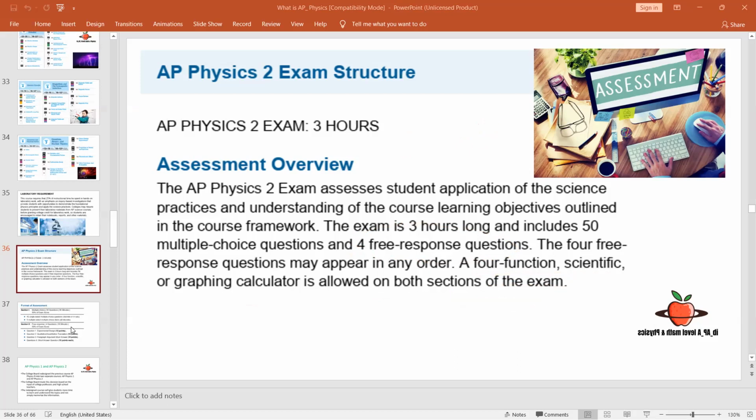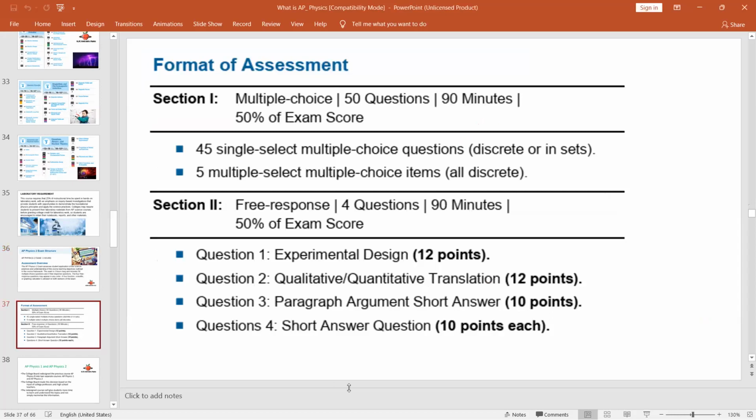Let's move on. So as usual, you can check it. Section 1 will be MCQ, 50 questions, 90 minutes. Same like AP 1, 45 single, discrete-on-set questions, and 5 multiple-select MCQ, all discrete. Section 2, it is 5 free response questions in AP Physics 1, and here we have 4 questions, 90 minutes.